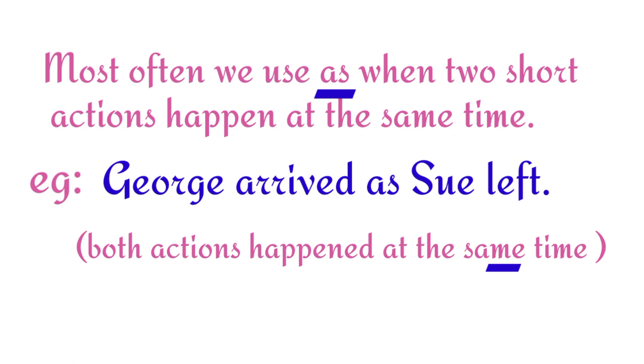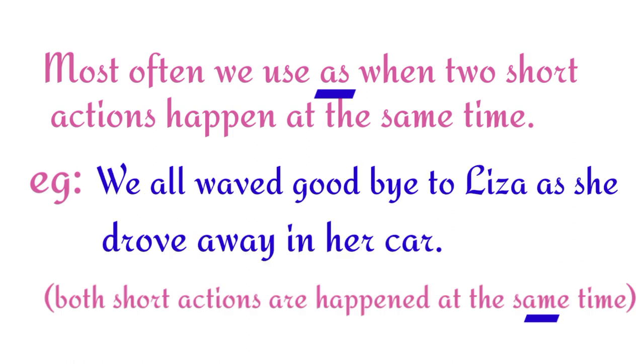Most often we use as when two short actions happen at the same time. For example, George arrived as Sue left. In this sentence there are two actions: George arrived and Sue left. But both actions are happening at the same time.